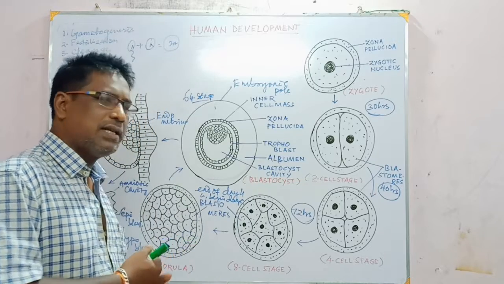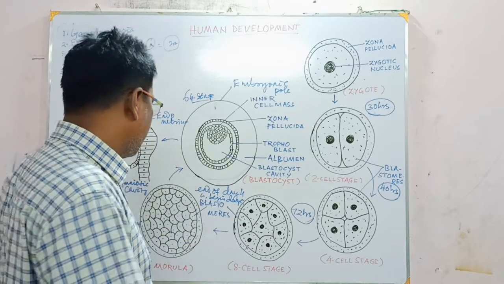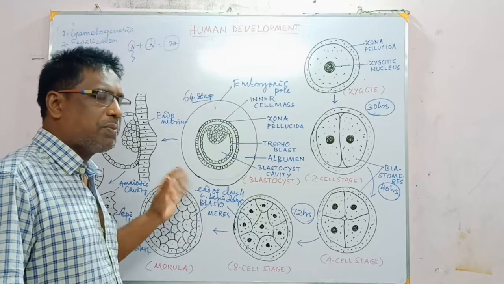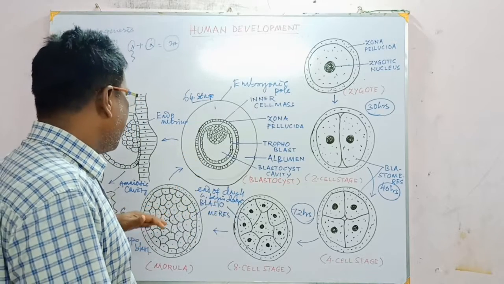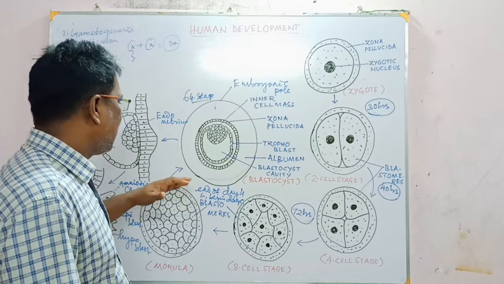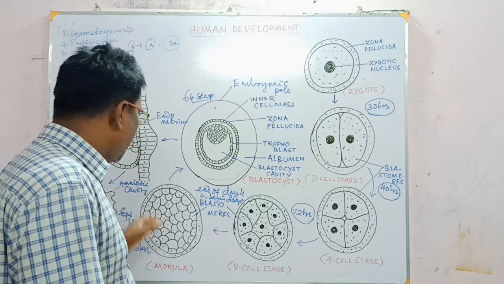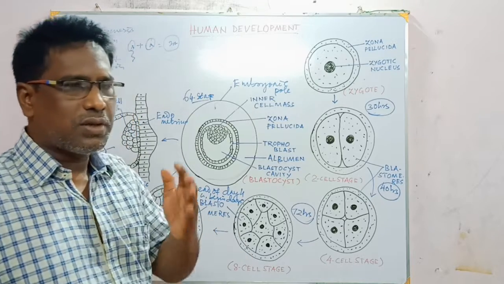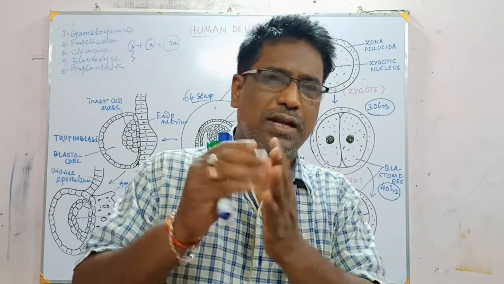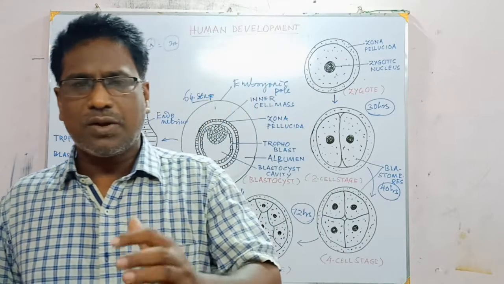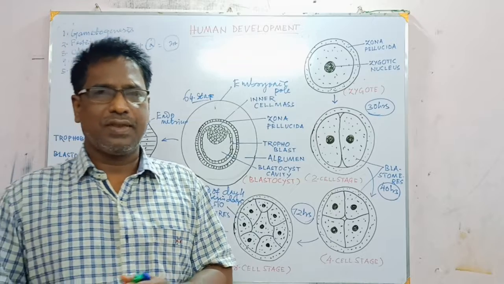That is called arithmetic progression. So the number of cells is increased by arithmetic progression, and during this 16 to 32 cell stage, up to the 32 cell stage, it is termed morula.